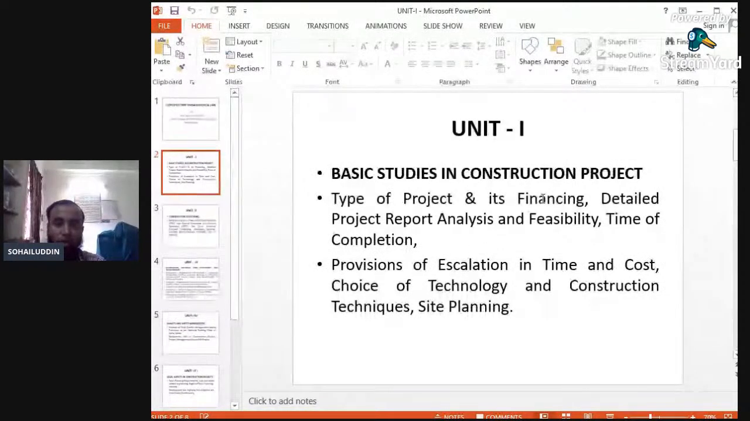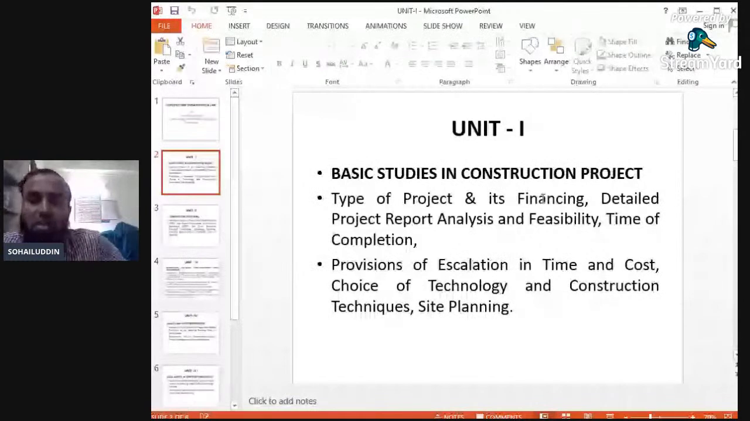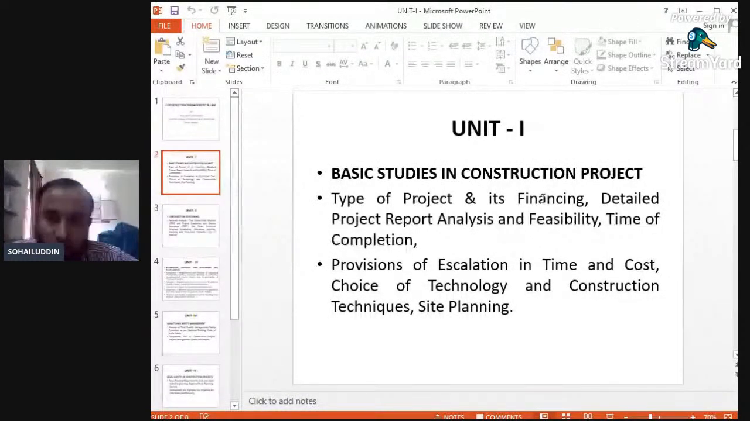The choice of technology and construction techniques: again, different technologies and different construction techniques are used while executing a project. So what will be the technologies, or the various techniques used in construction of a project? These aspects will again be covered in the choice of technology. Nowadays various advanced equipment and advanced techniques are used in construction of roads, buildings, or any structures, including high rise structures.